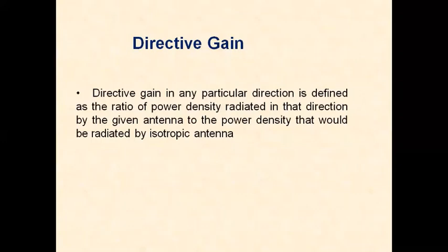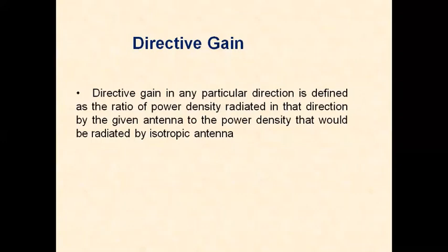The first step in determining the power gain of a given antenna is the measurement of power density in the required direction. So we need to calculate the power density in a desired direction by the given antenna.